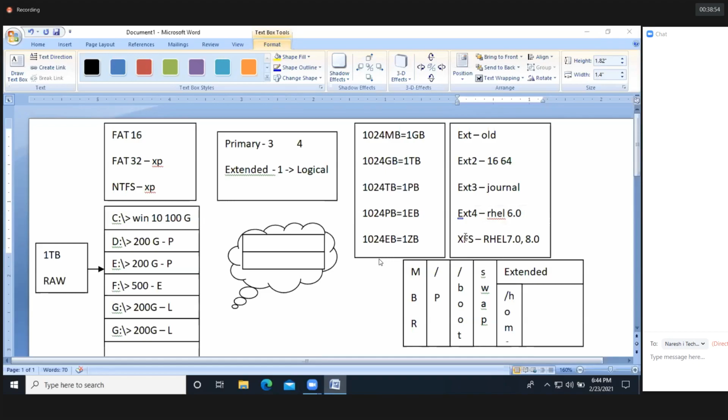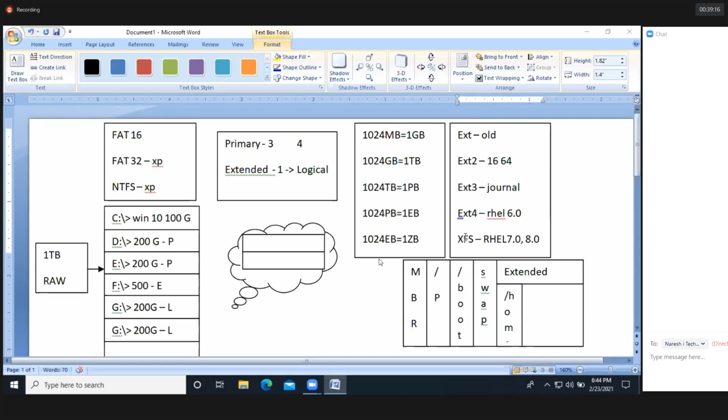So I hope you're clear. So how about partitions. Extended file system only, XFS also extended only. Okay.